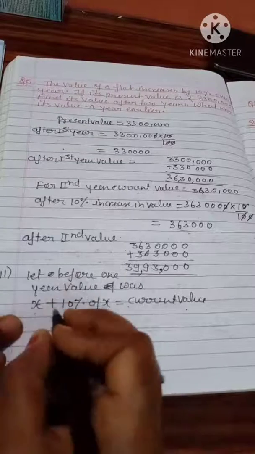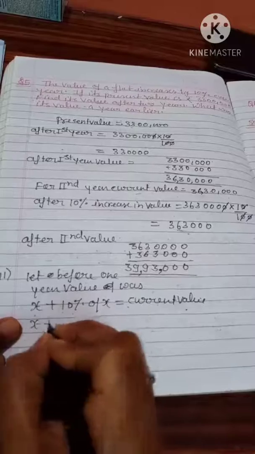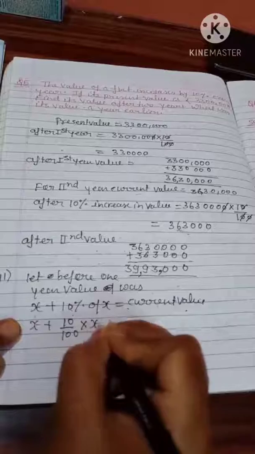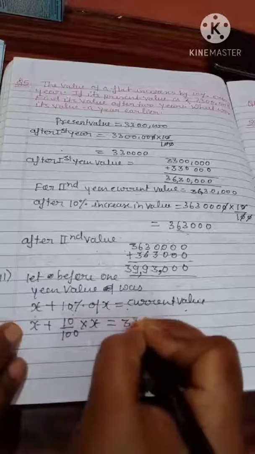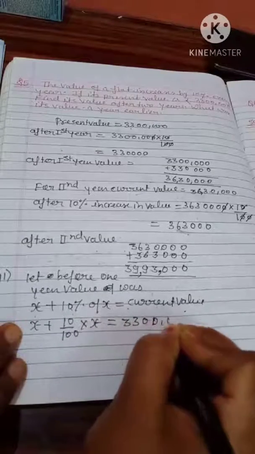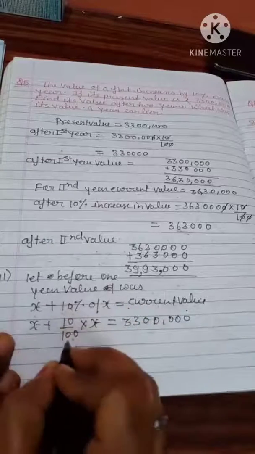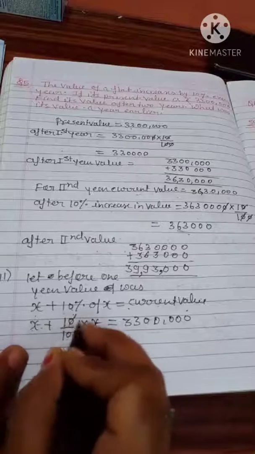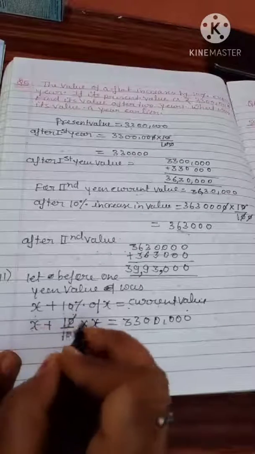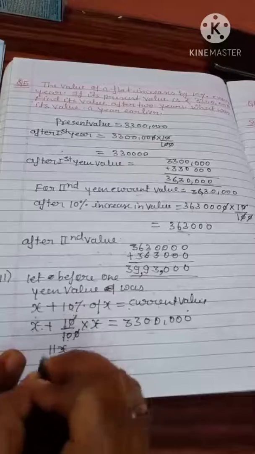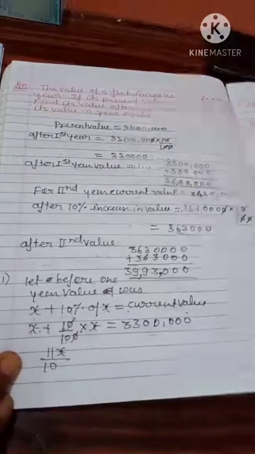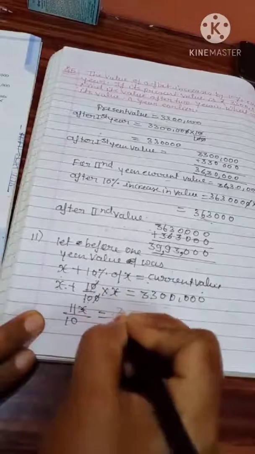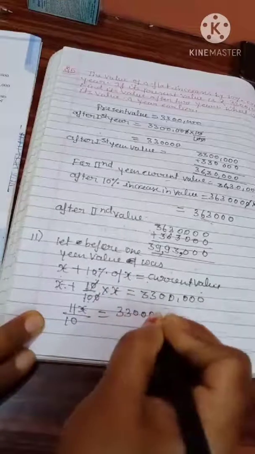So x plus 10 upon 100 of x, means multiplied by x, is equal to 33 lakh. So it will be, beta, 100x... 10x plus 1x, 11x upon 10 is equal to 33 lakh.